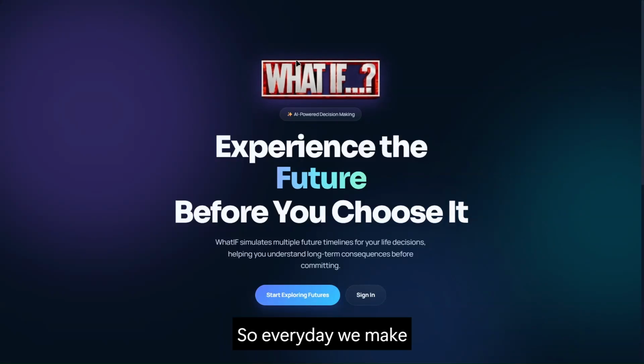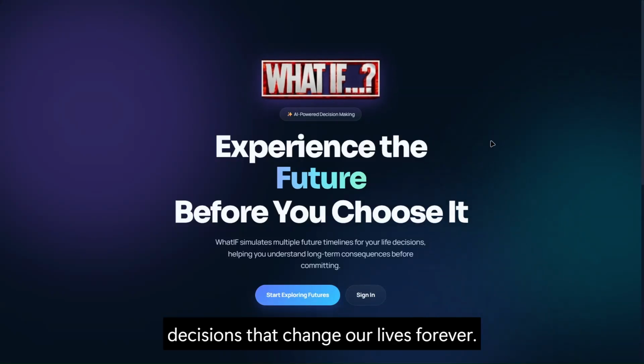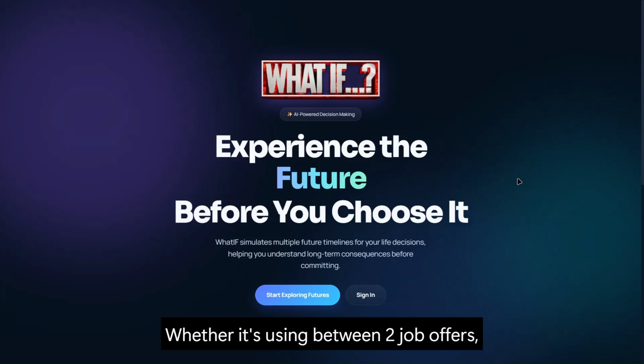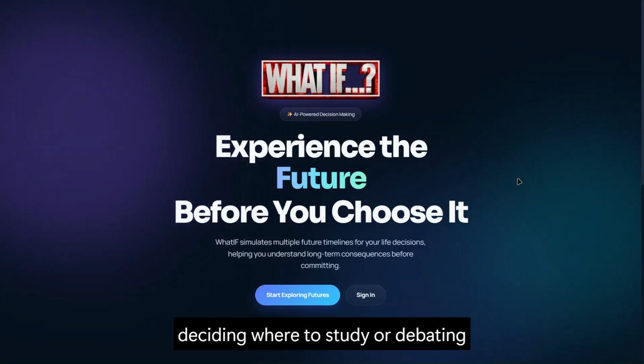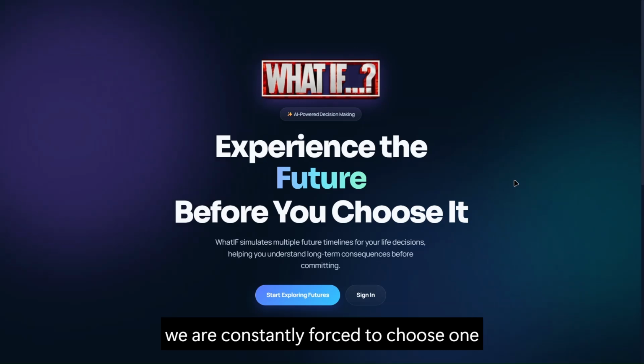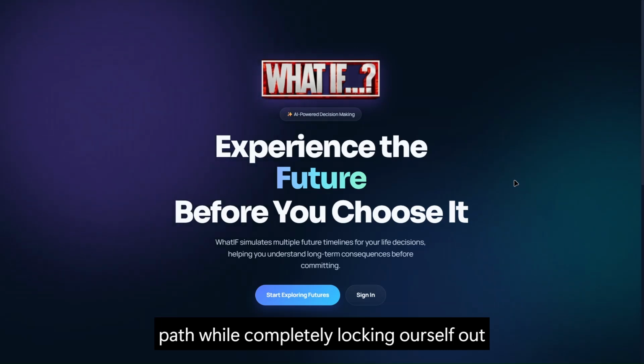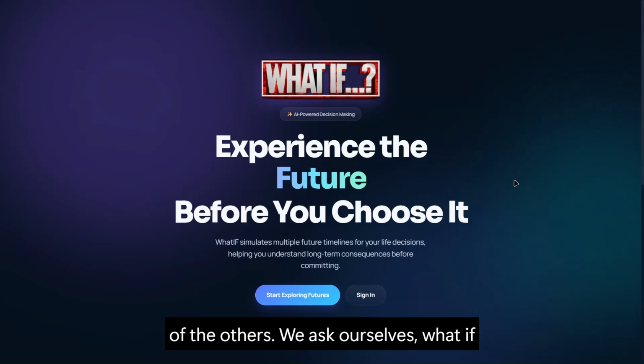So every day we make decisions that change our lives forever, whether it's choosing between two job offers, deciding where to study, or debating whether to take a major financial risk. We are constantly forced to choose one path while completely locking ourselves out of the others. We ask ourselves, what if I had chosen differently?